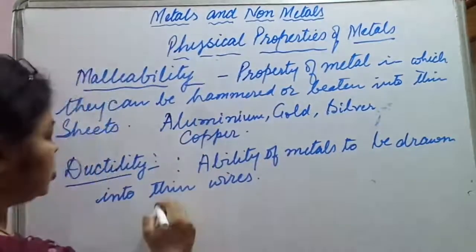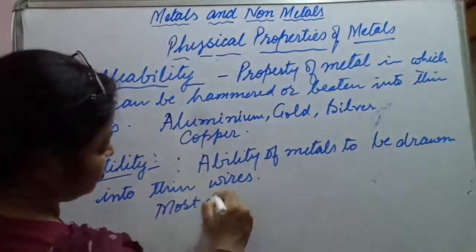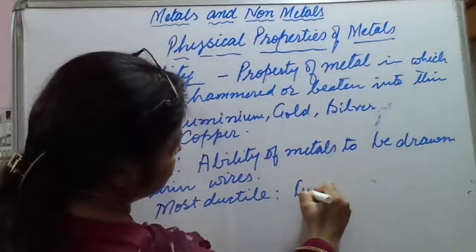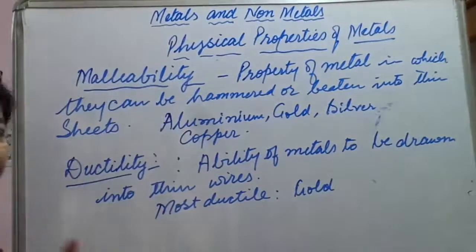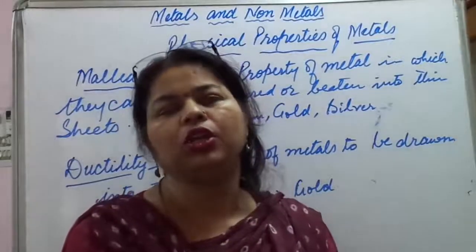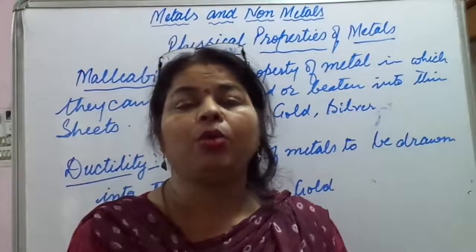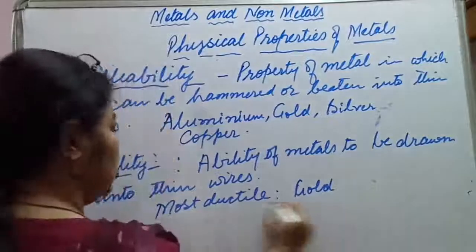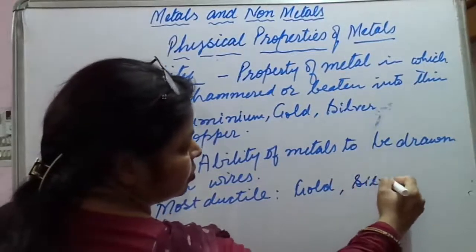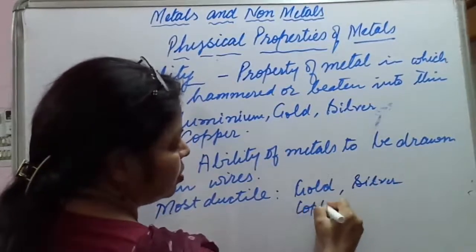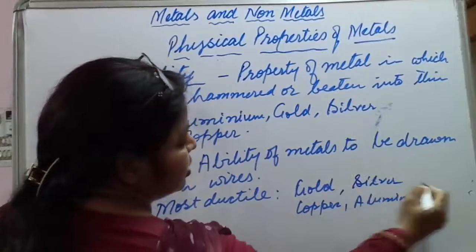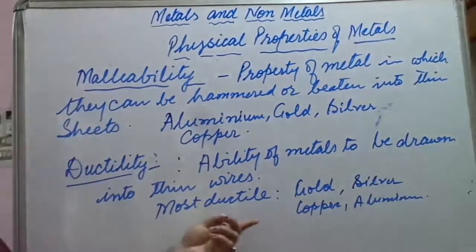Copper, aluminium, gold, silver are supposed to be the most ductile.